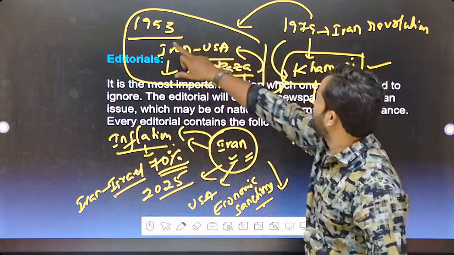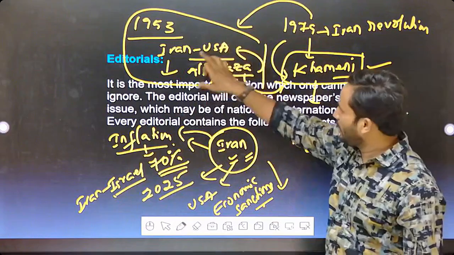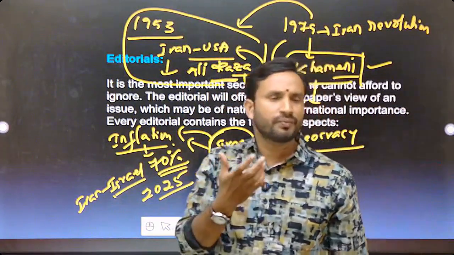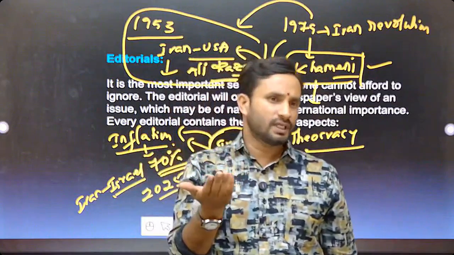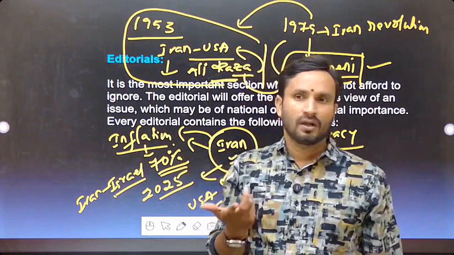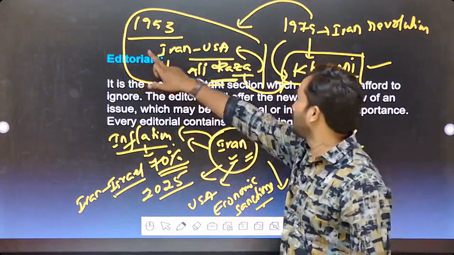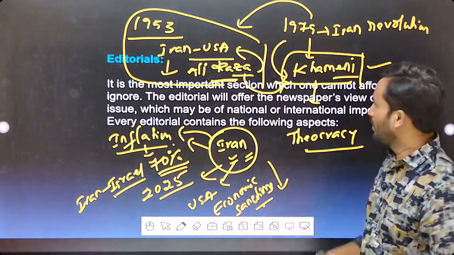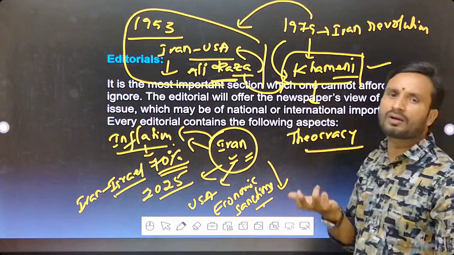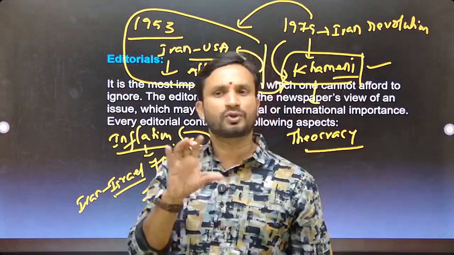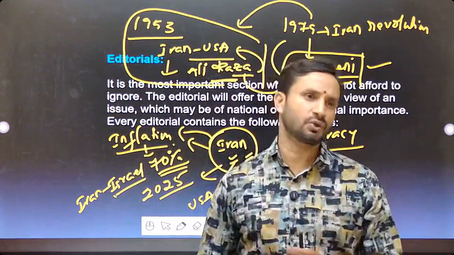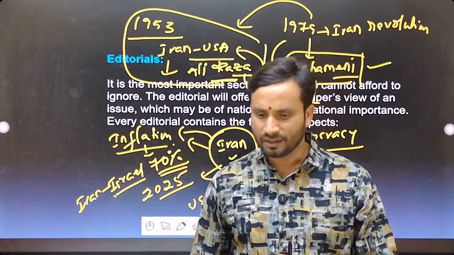So between 1953 and 1979, Iranian people, particularly women, also used to go to universities for pursuing higher education. Westernized culture prevailed over there during 1953 to 1979. But after the Iran revolution, in the Ali Khamenei period, women are not supported. They are not supposed to go to the universities. There is no westernized culture. Completely strict religious rules.